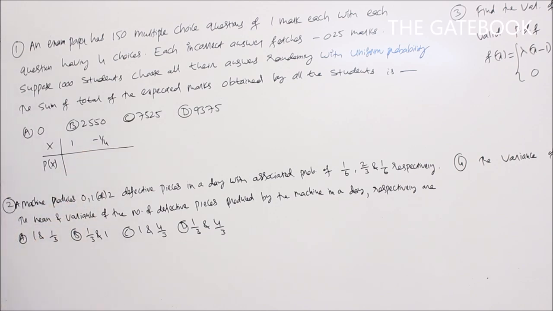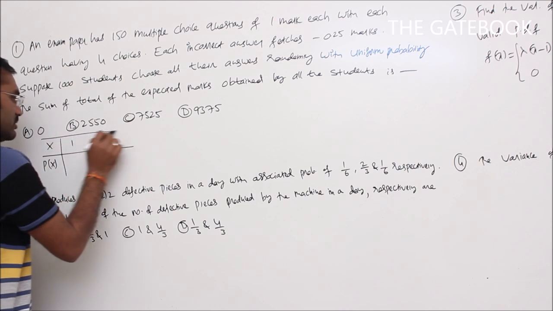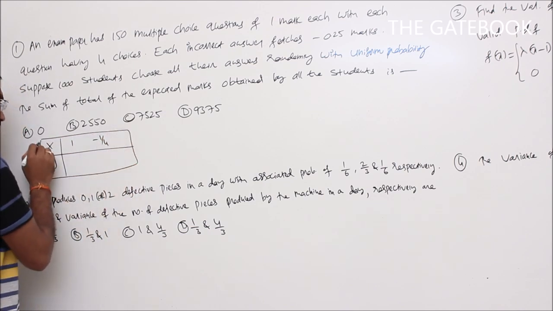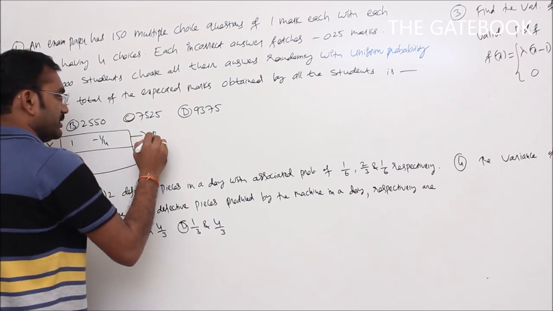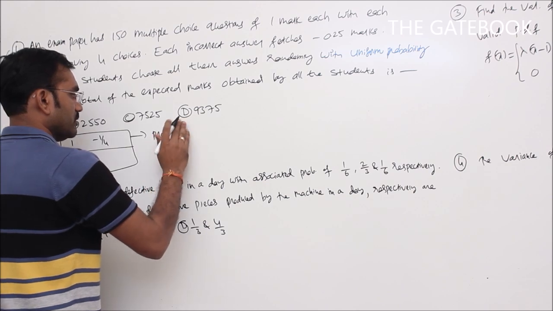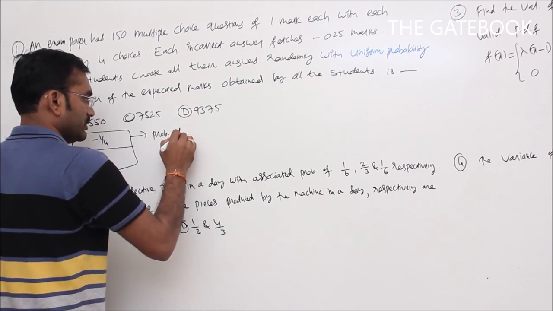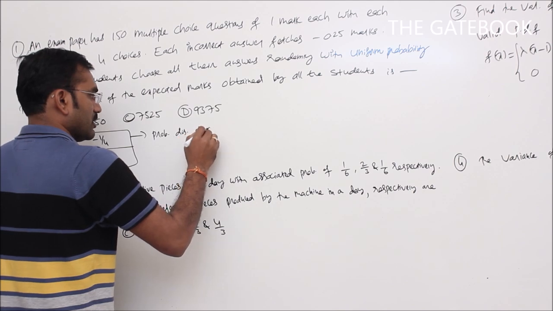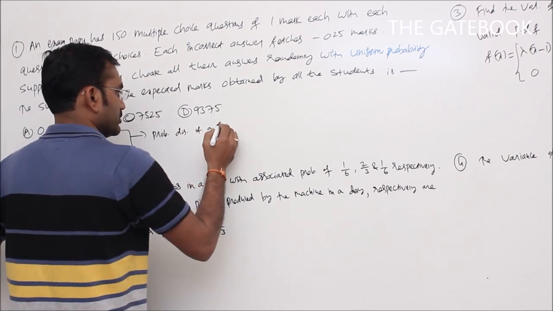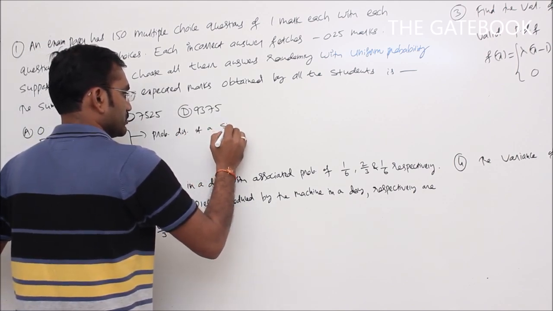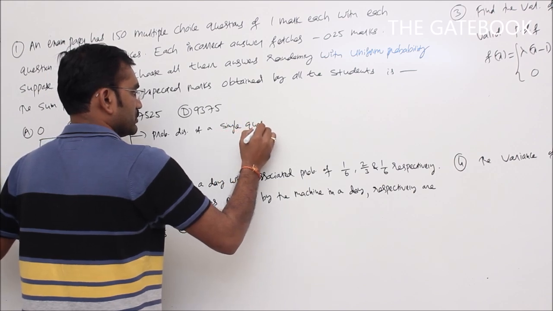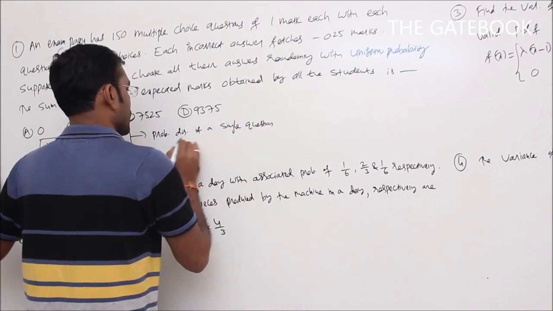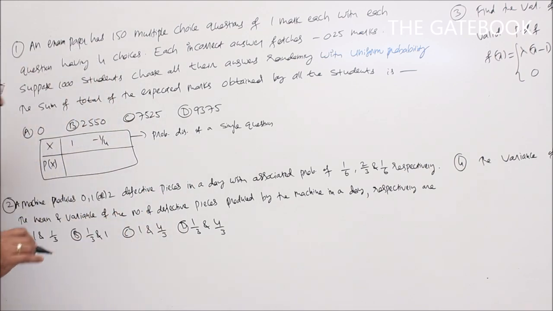Here X has this probability distribution. I'm taking the probability distribution of a single question.